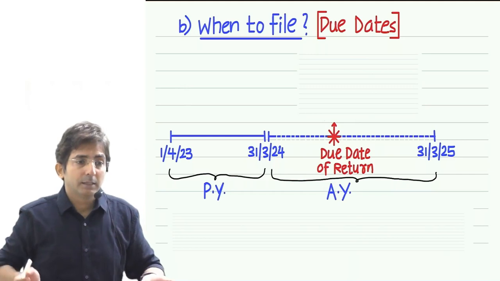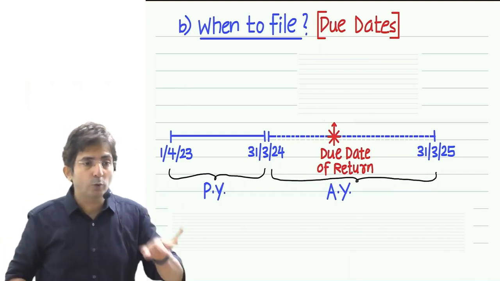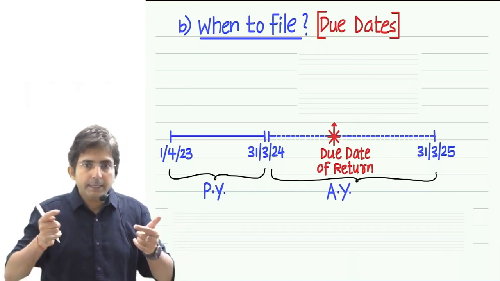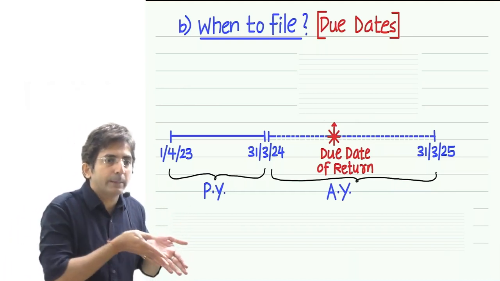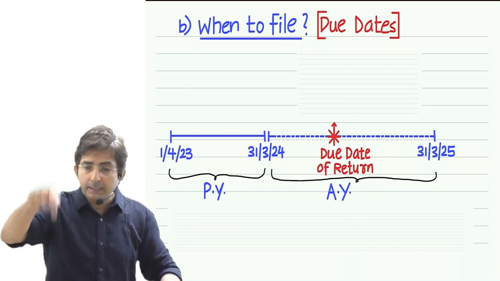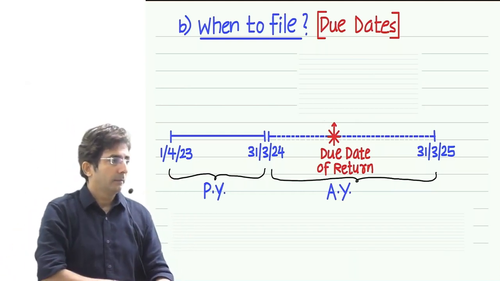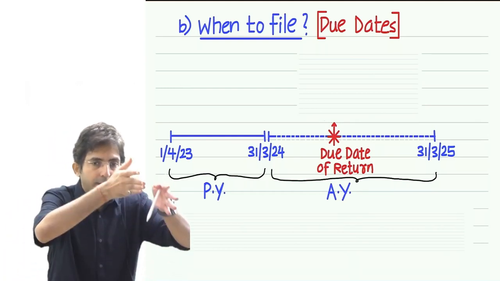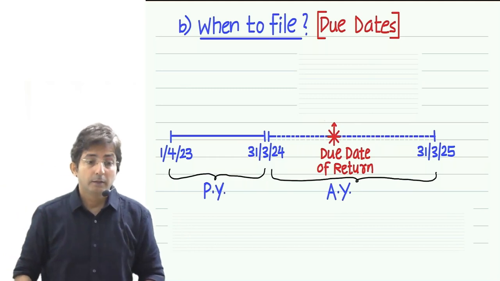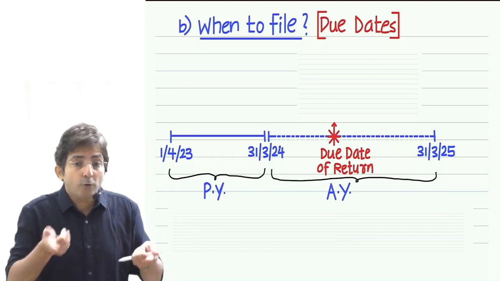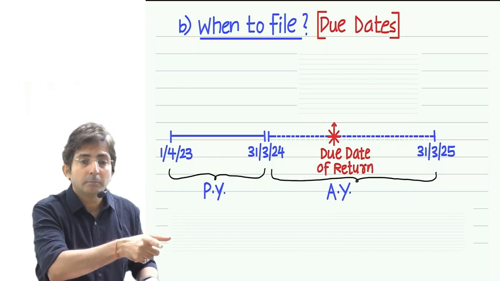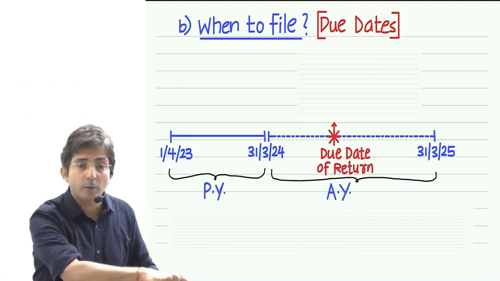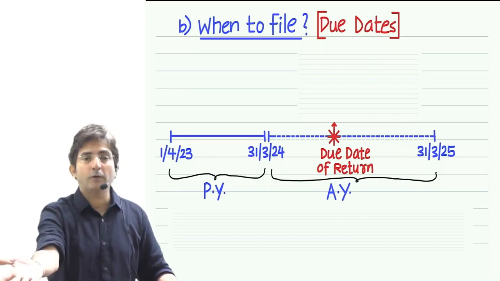It is like this: if for the firm the due date is July, the partner also July. Firstly, do you know one thing? The partnership firm has to separately file the return, and each individual partner will also file the return, because in the eyes of law, they are separate entities. So the firm also files the return, partners also file the return. That's what law says: if the firm is liable to file by July, the partner also files by July. If the firm has to file by October, the partner also files by October.